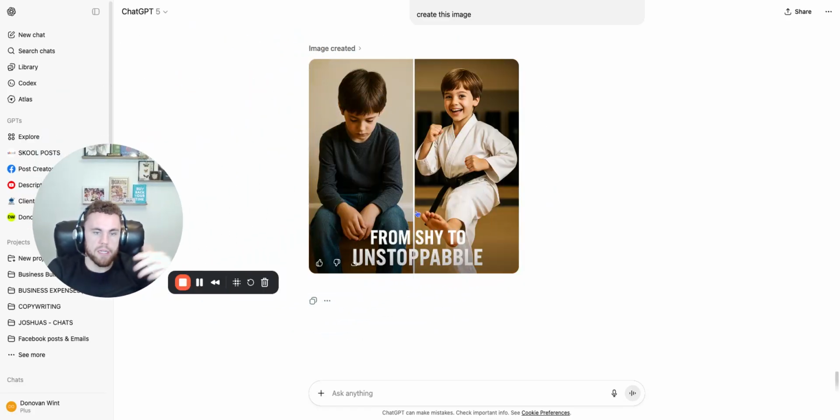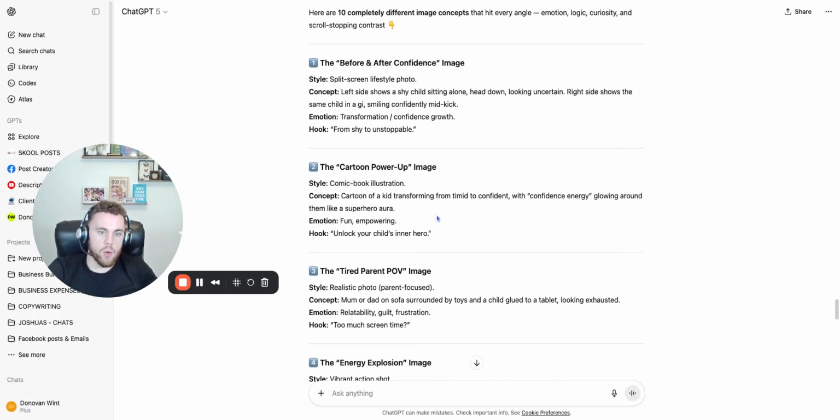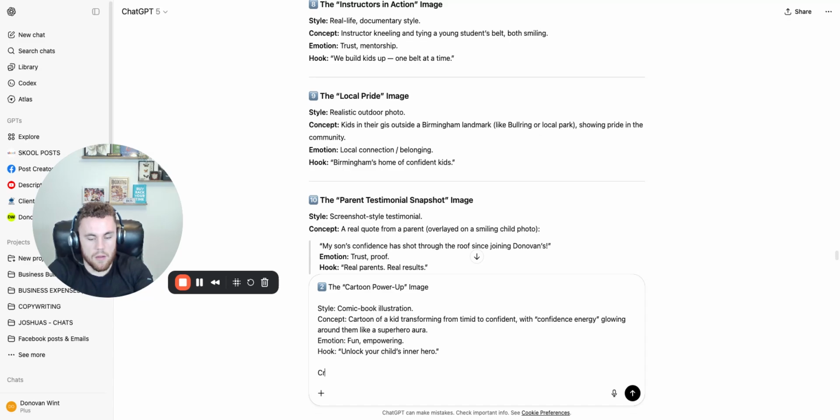So this is the first one. It says from shy to unstoppable. We can then go up, we can read through and look for ones that we like, or we can just go ahead and grab the next one, and then we can paste it in. And the key thing is